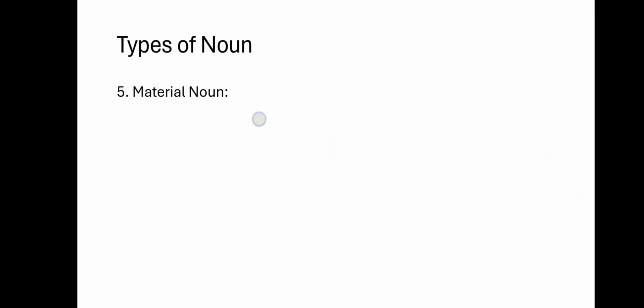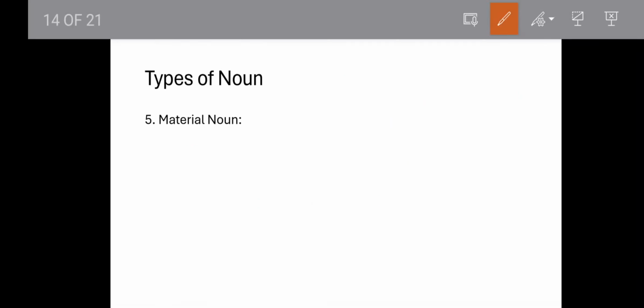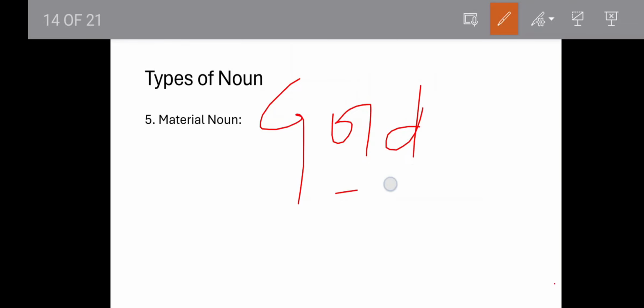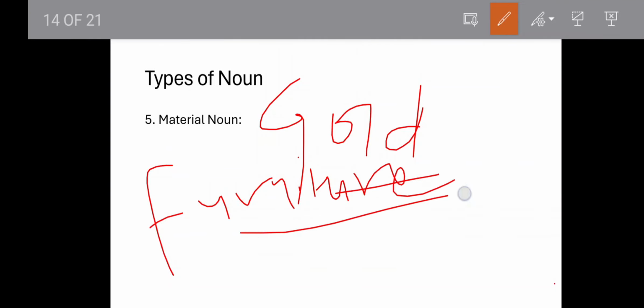And the last one we have is material noun. A material noun is something that we create out of a material. Like gold, we make gold out of material, that is a material noun. Like furniture is a material noun, right? Like air conditioner is a material noun. So when we make something out of material, that is called a material noun.